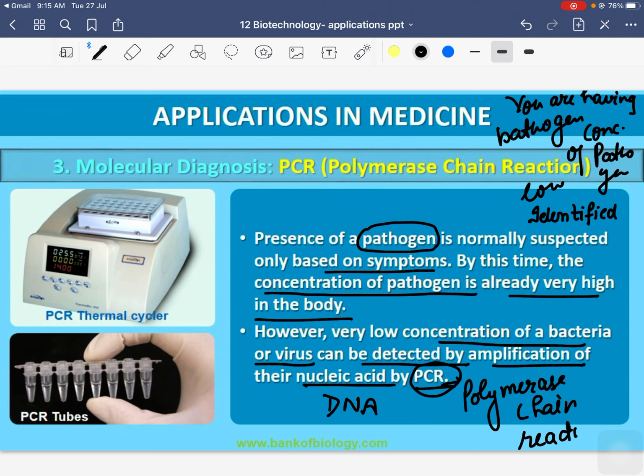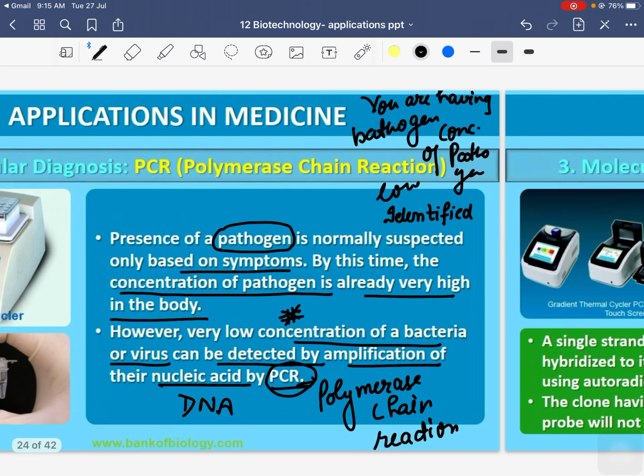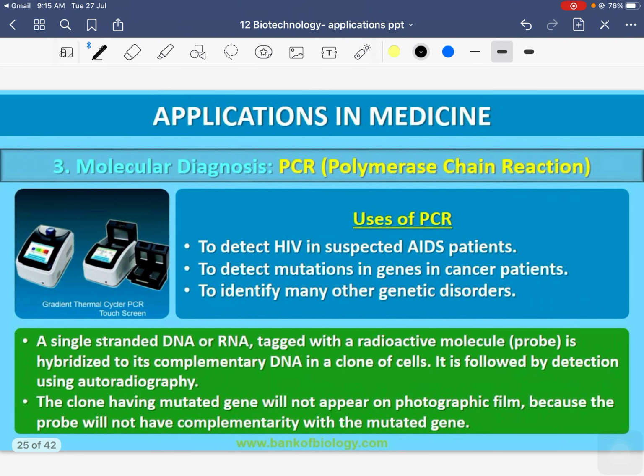The major aim of PCR, which helped us in this medicinal area, is to diagnose the disease even when a person is suffering from a very low concentration of that pathogen.